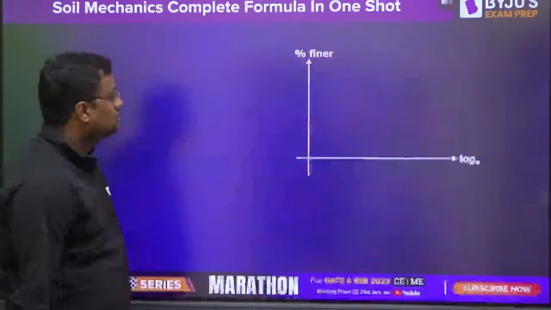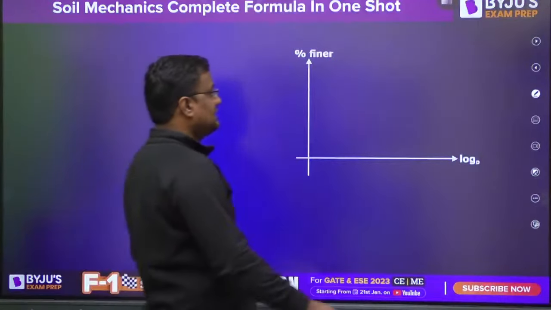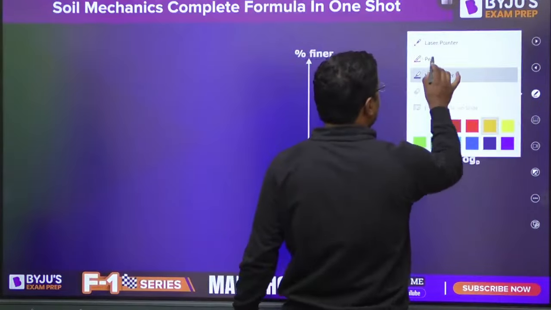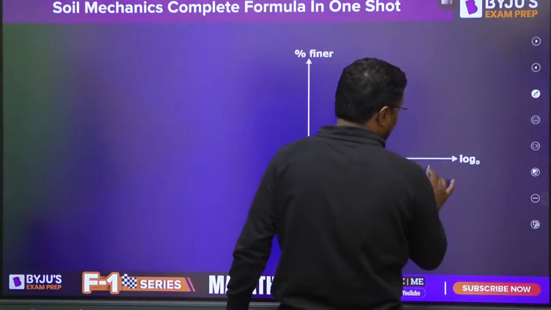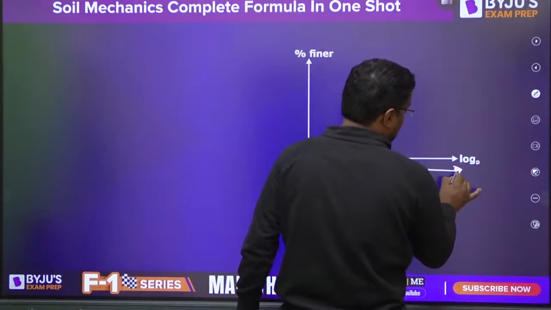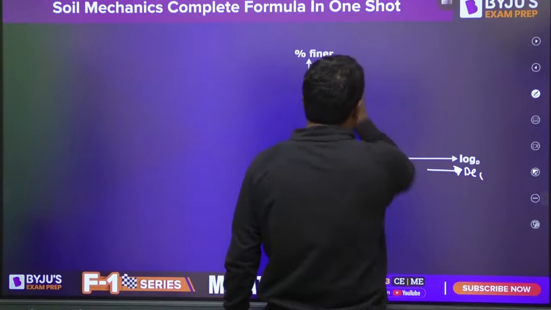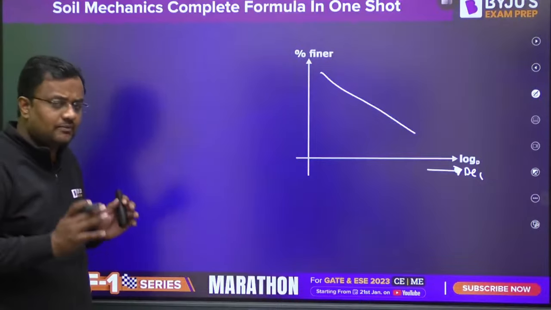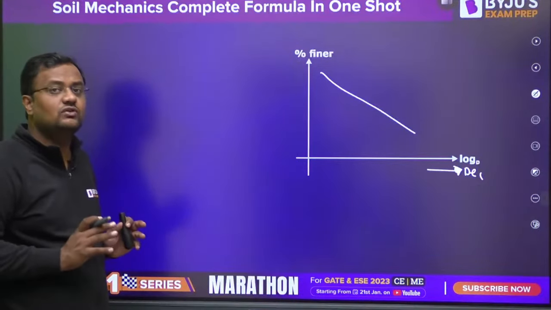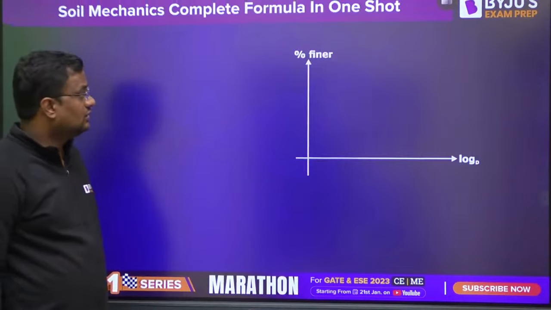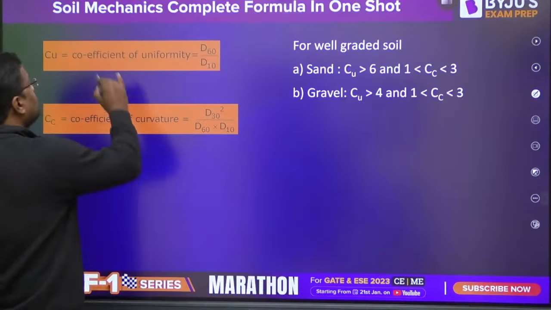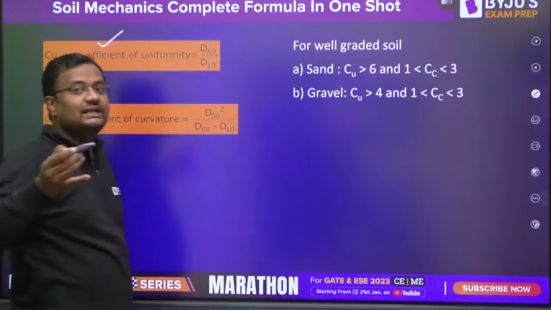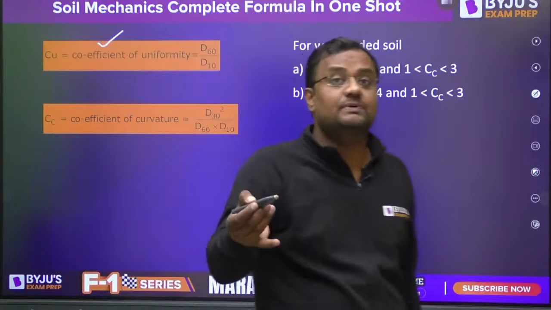Okay. So now percentage finer and log diagram also we make. Here diameter is decreasing, so we get a graph like this. I'm not going into well graded, poorly graded now, because I'm again and again saying I'm restricting this video as only formula revision series. There is a coefficient of uniformity that is D60 by D10. D60 means diameter below which 60% particles are there.